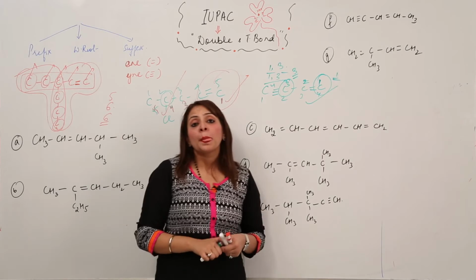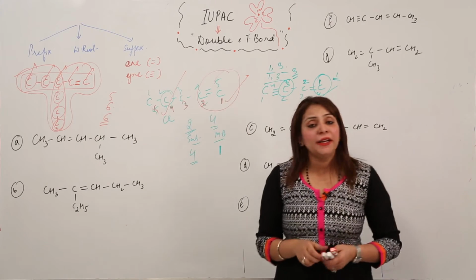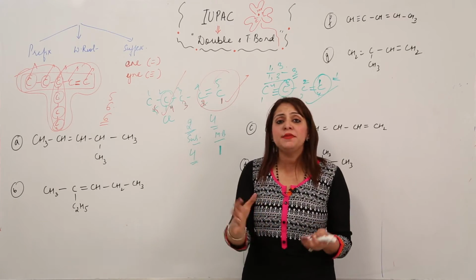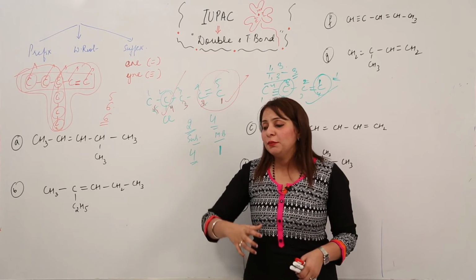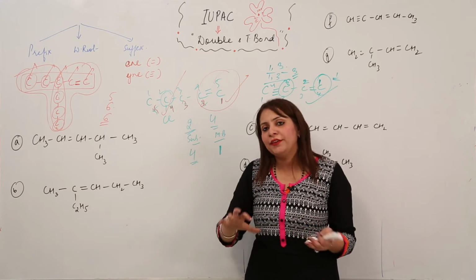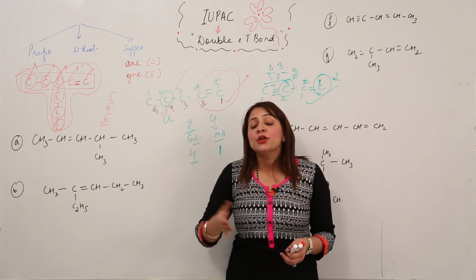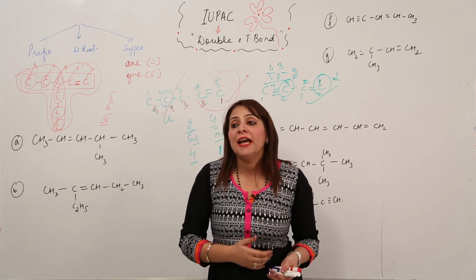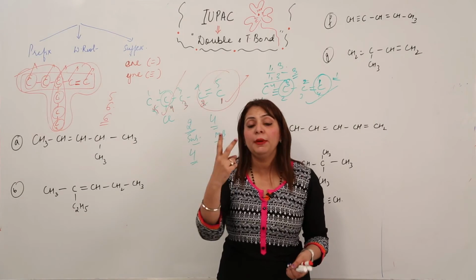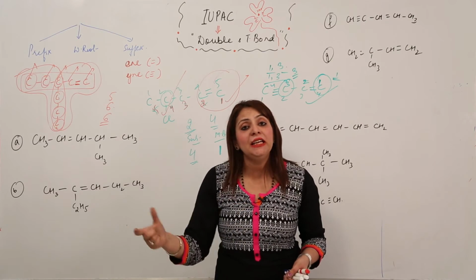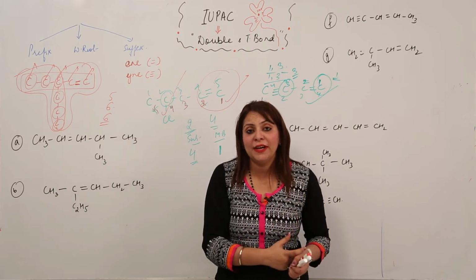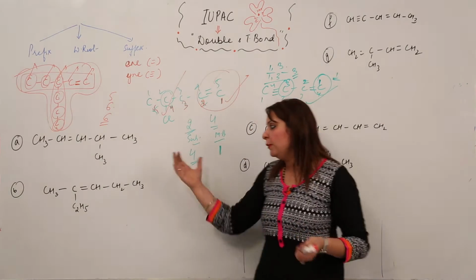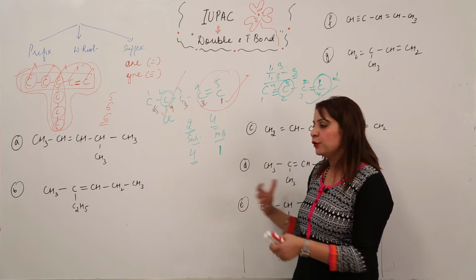One more point. If the organic compound contains the same type of bonds, that means if it has 2 double bonds or 3 triple bonds, you have to prefix di, tri, tetra, as we did for the substituents. Like if there are 2 double bonds, we write diene with the positions specified, right? It will be clearer when we solve the examples which I wrote for you.